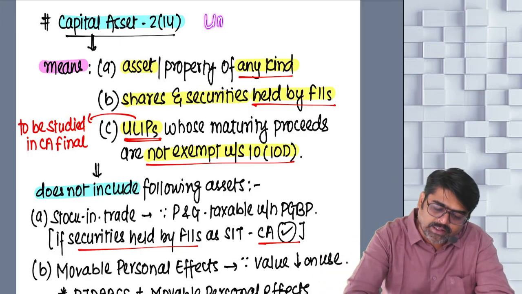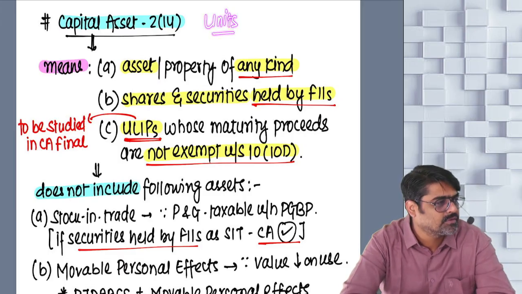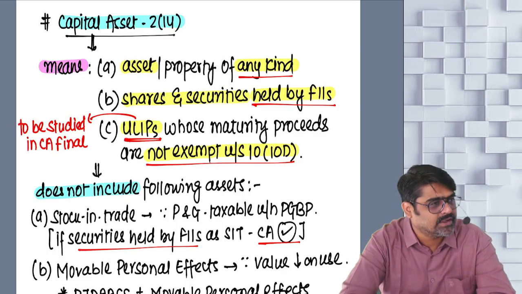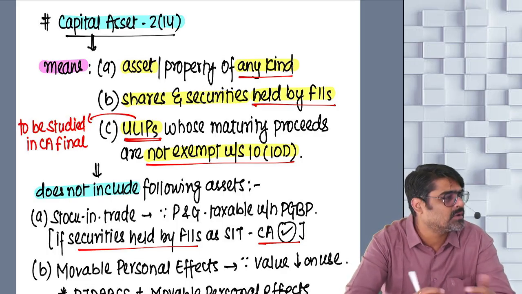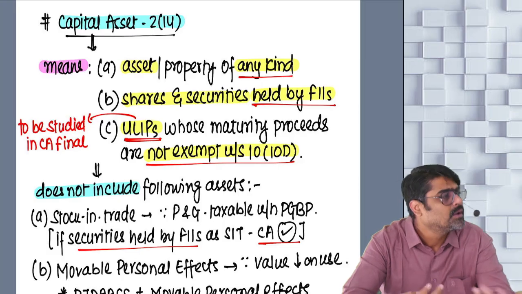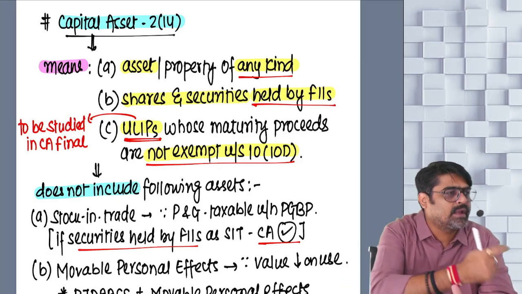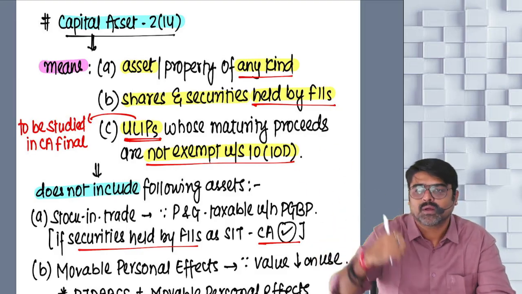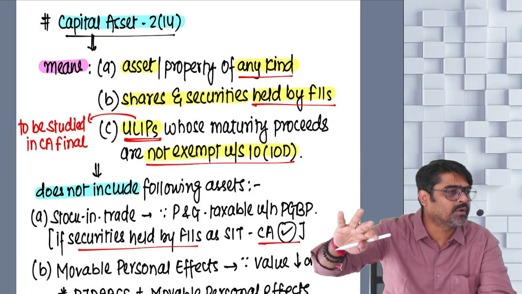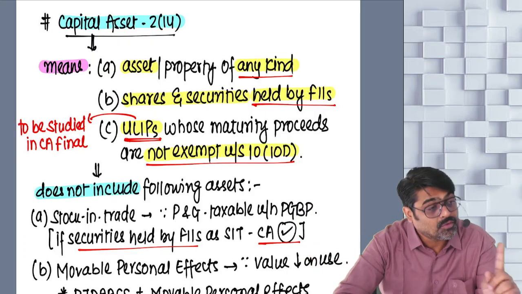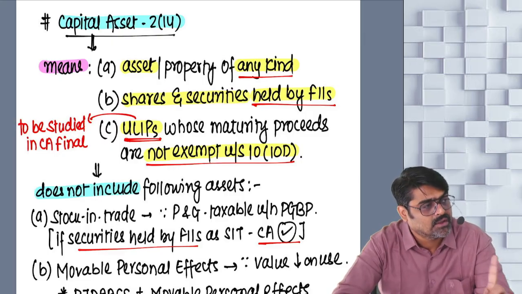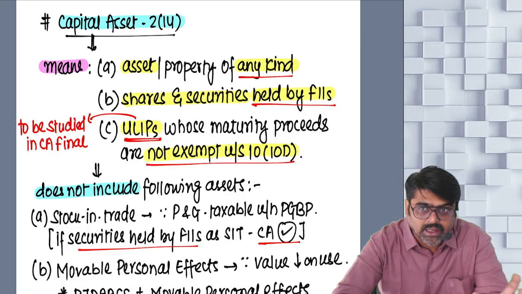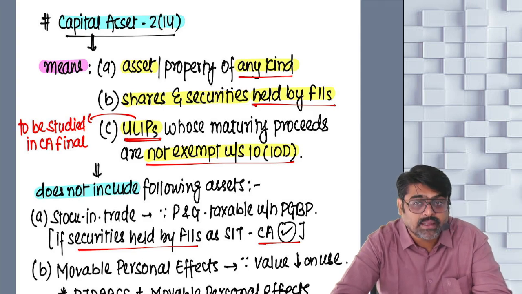Now if you buy units of mutual fund, units of UTI, yes or no? These units are your assets. So you can go and buy the units of any mutual fund, UTI. If you invest your money in units, the value of the units will grow. And after some time, when you sell your units, you'll earn profits. So whenever you sell units, gain will arise. What will arise? Tell me. Gain will arise.